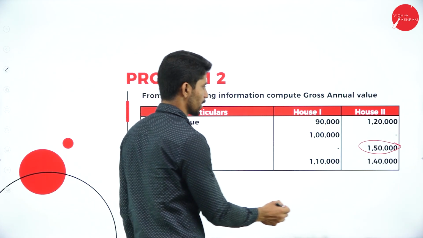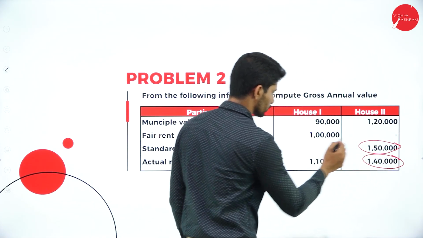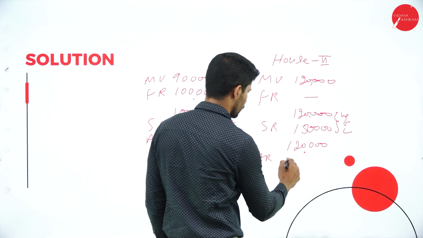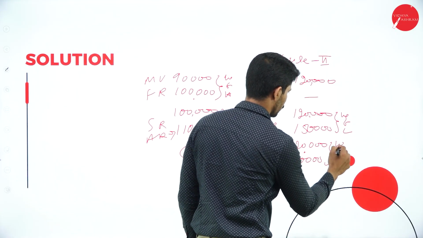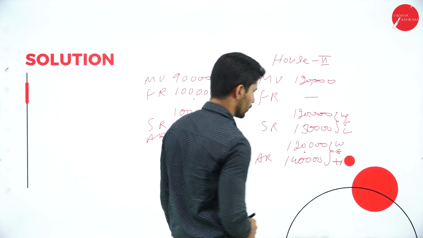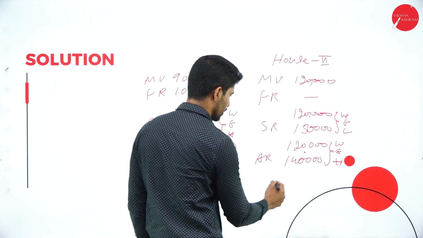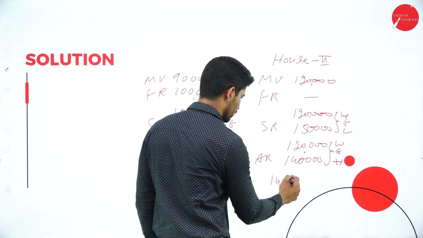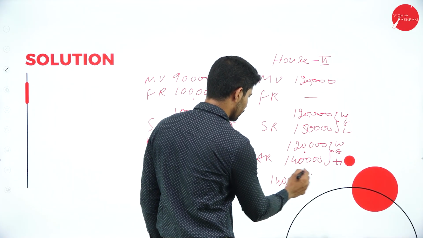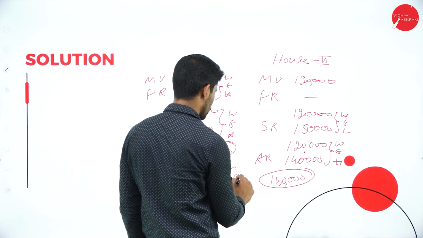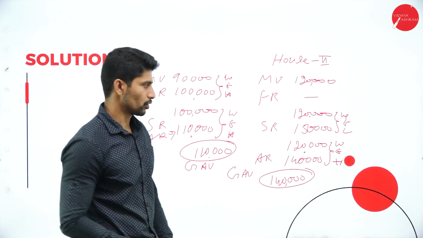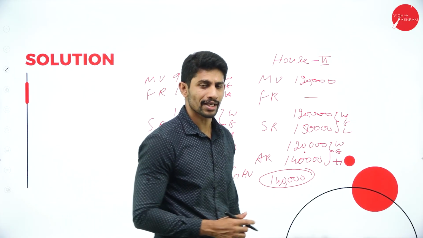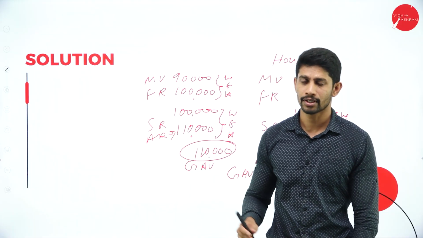Compare with actual rent of rupees 1 lakh 40,000, whichever is high. Which is the highest amount? Yes, it is rupees 1 lakh 40,000. So this 1 lakh 40,000 will be called the gross annual value of house 2. This is how we are supposed to find out the gross annual value of a particular house.